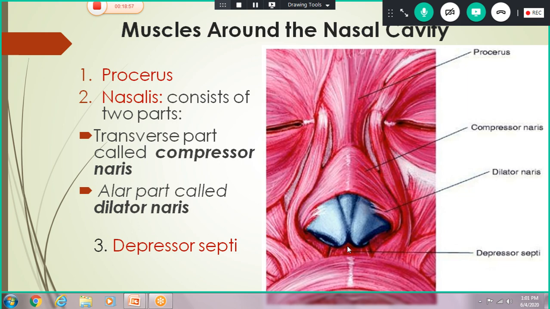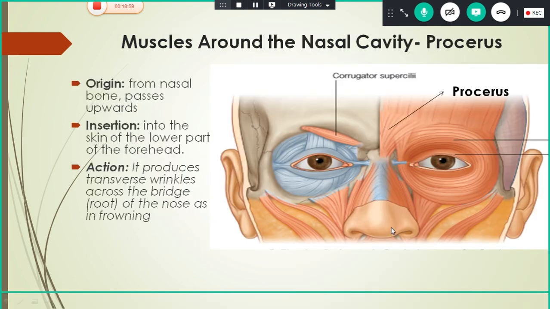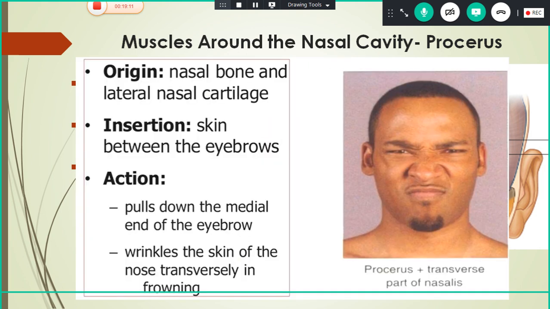Now we will see the procerus muscle. It arises from the nasal bone, passes upwards, and is inserted into the skin of the lower part of the forehead. The action here is that it produces transverse wrinkles, and it even pulls down the medial end of the eyebrow, as in frowning.